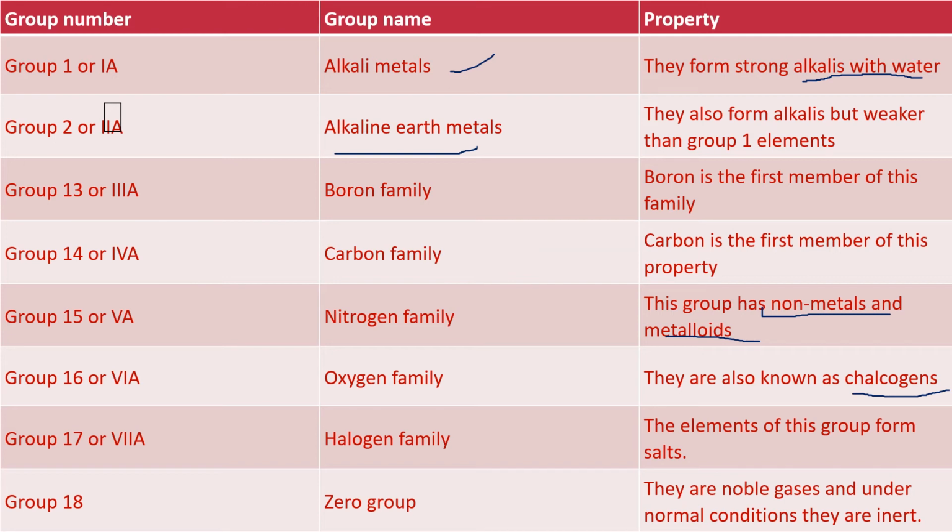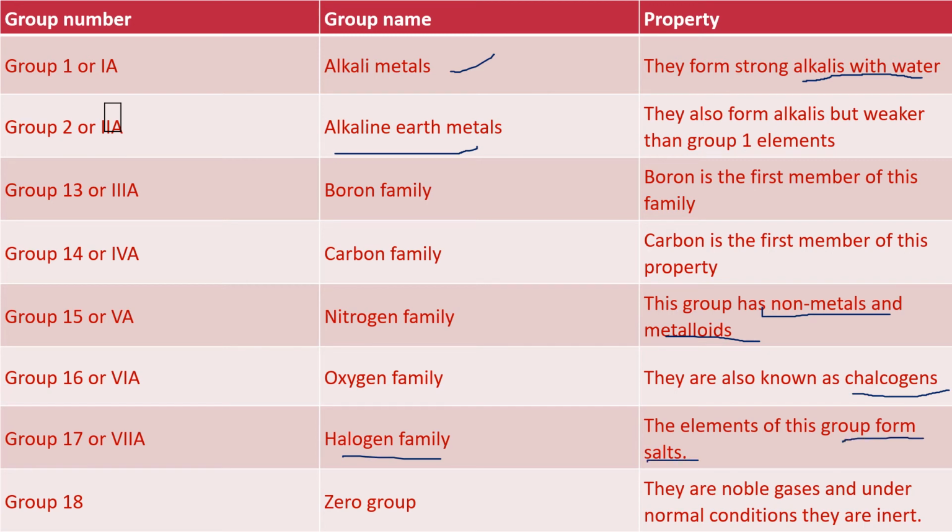Oxide ores are present. So the elements belonging to this group are generally present in the form of ores. As you can see, sulfide ores and oxide ores, because of their ore-forming tendency, they are known as chalcogens. Next is the halogen family. The group 17 family is also known as the halogen family. It means the elements of this group have a strong tendency to form salts. Because of that, they are known as halogens.